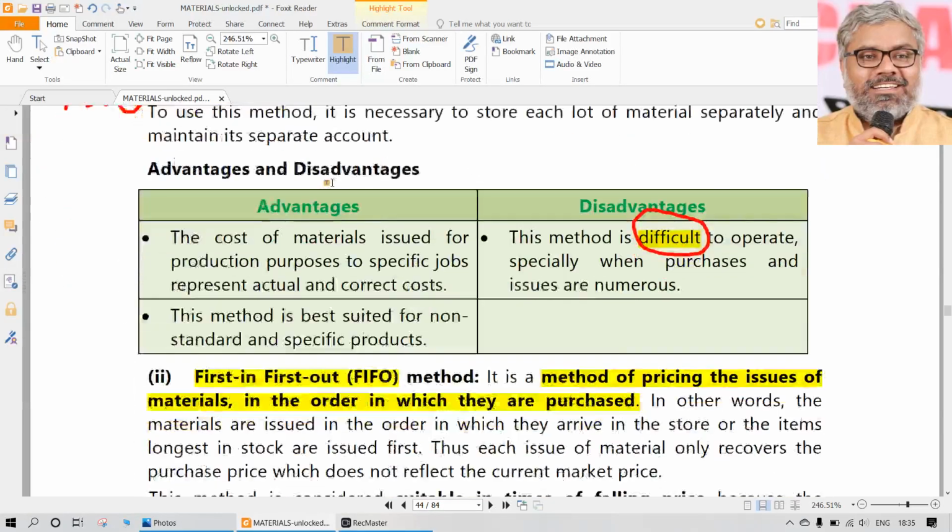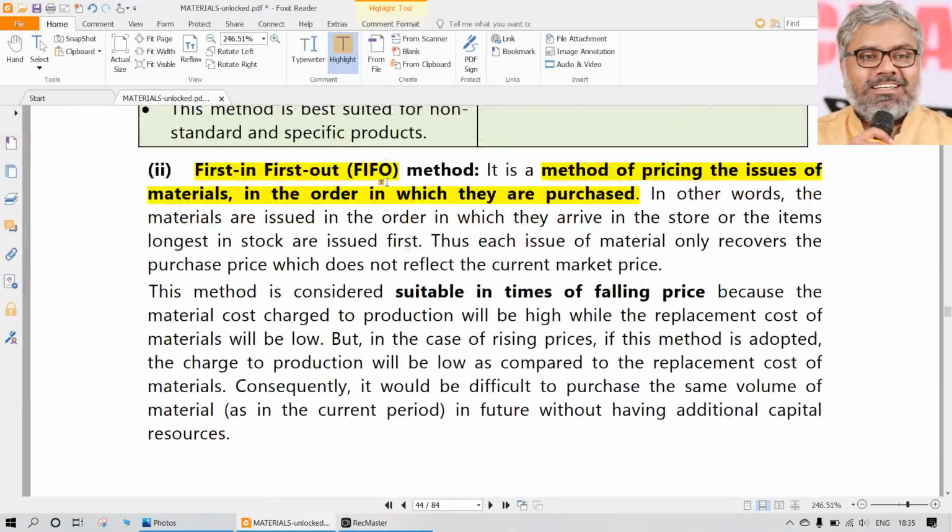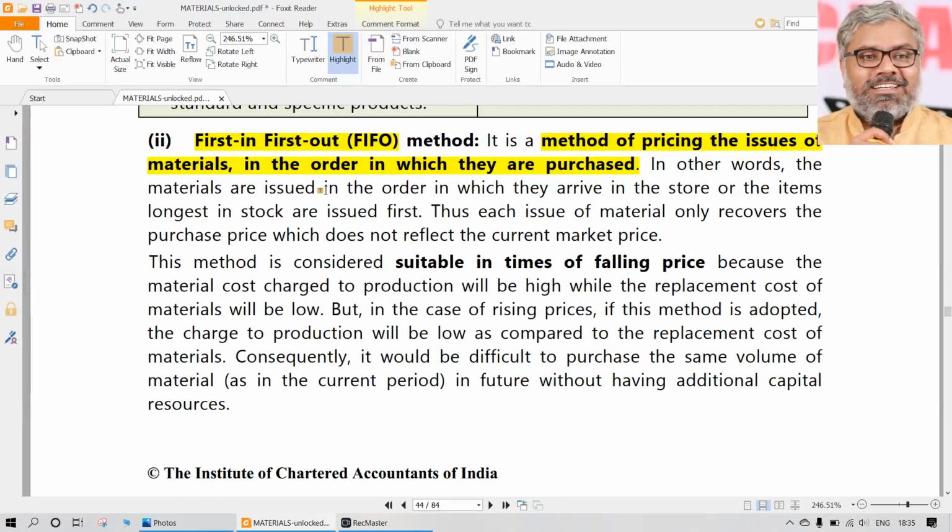Only for specific price method or specific identification method, we can actually take the real cost of the material which is used for the purpose of production. But in any other method like FIFO, LIFO, or simple average, or weighted average, these are not really happening in the physical sense. How do you really know that first in first out?